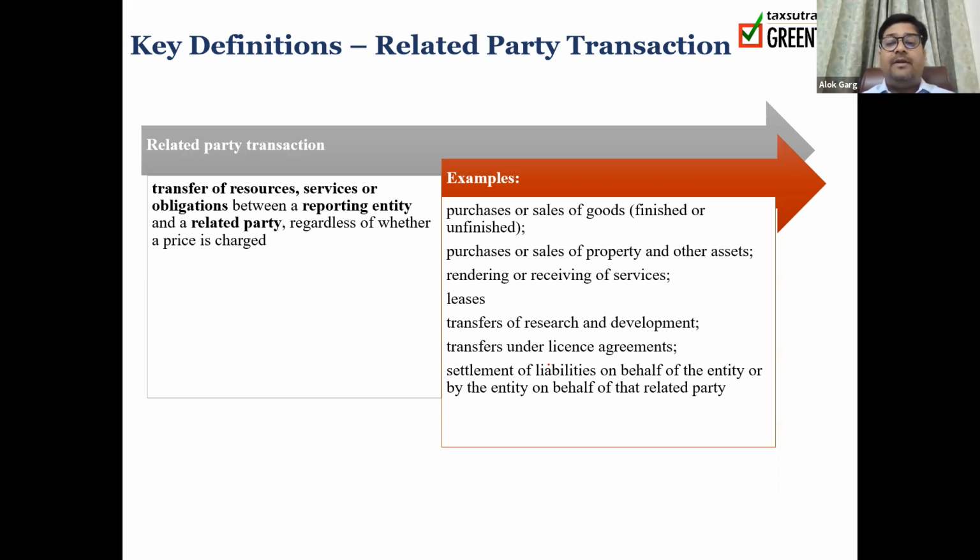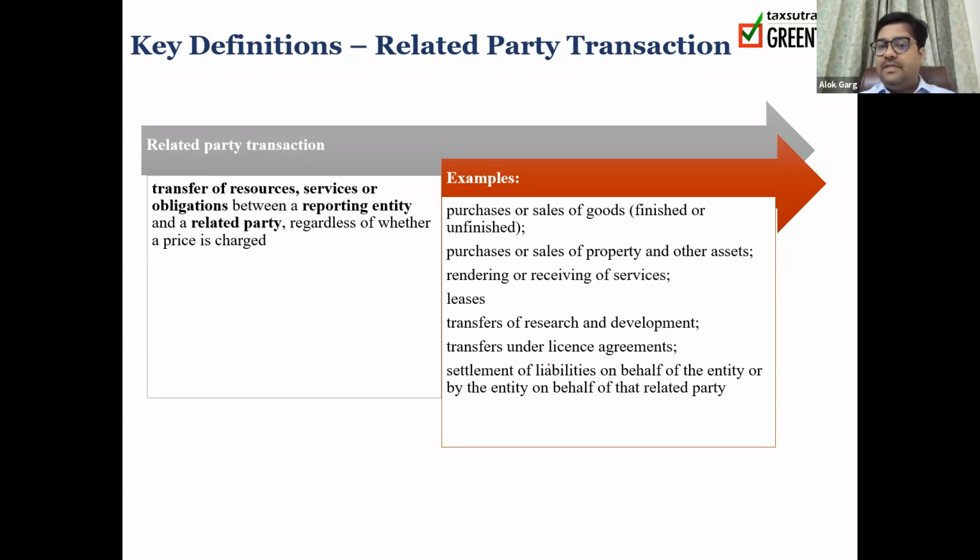And when I say related party transaction, it is transfer of resources, services, or obligations between a reporting entity and a related party, regardless of whether a price is charged or not charged. If I'm transferring some resources, some material, services free of cost, it doesn't matter whether I'm charging any money or not, but if it is a transaction which is happening with a related party in terms of transfer of resources, services, or obligation, then such disclosure is required because it's a related party transaction.